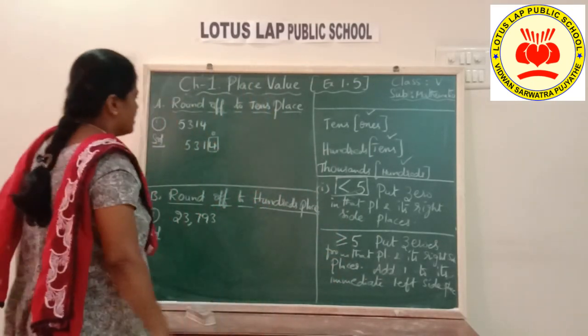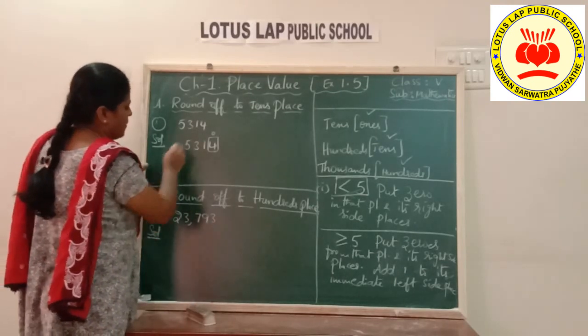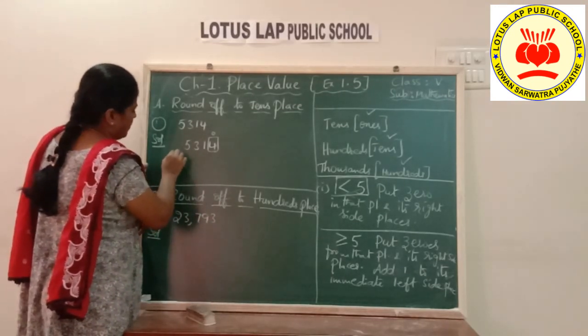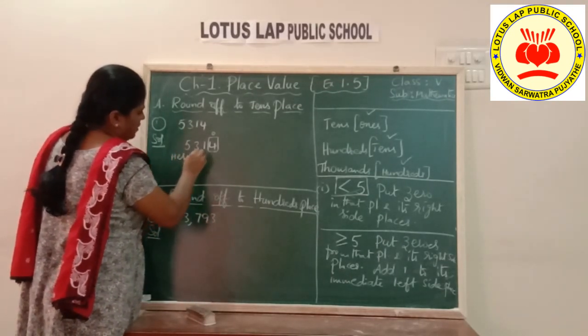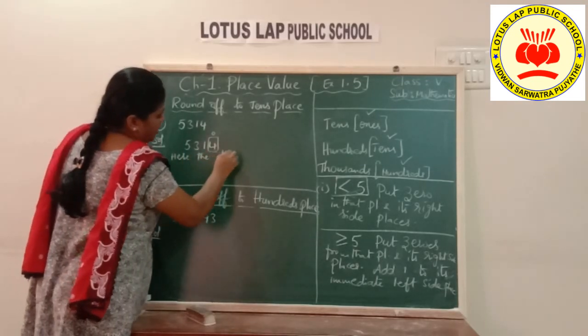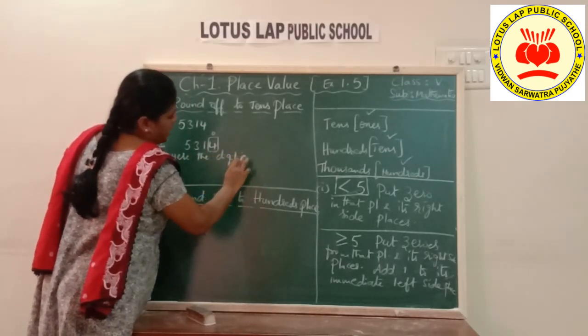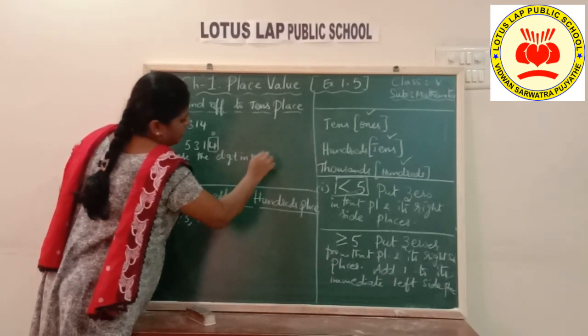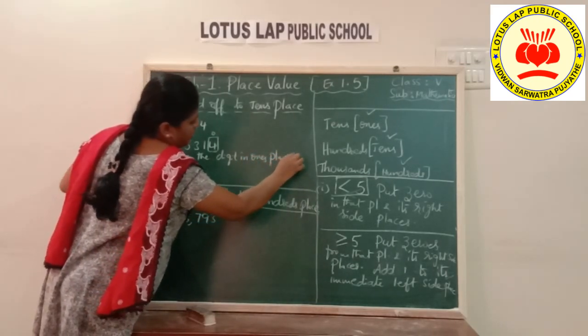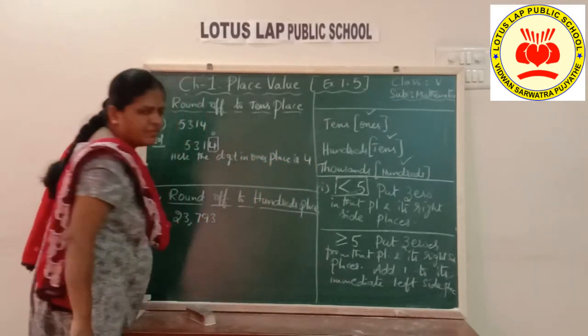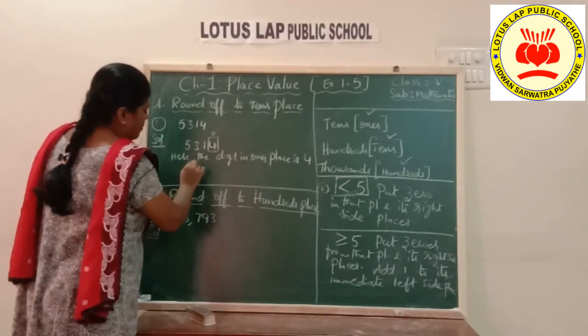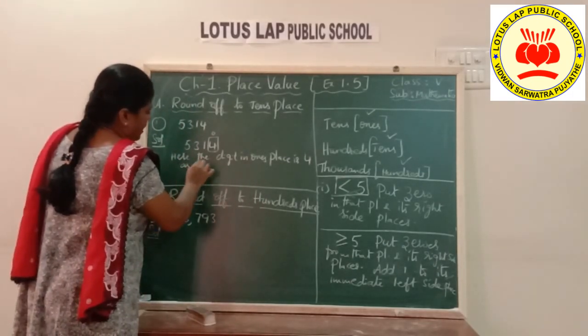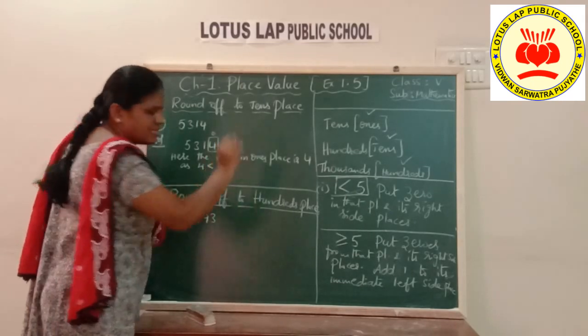Okay. So just you can write 1 or 2 steps here. Like the digit in ones place is 4, and 4 is less than 5.